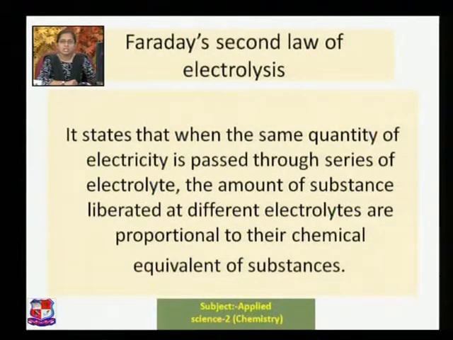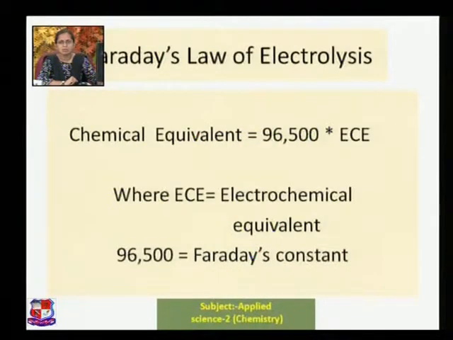The second law states that when the same quantity of electricity is passed through a series of electrolytes, the amounts of substance liberated at the different electrolytes are proportional to the chemical equivalents of the substances. Now what is this chemical equivalent? Take a look at this equation. You have